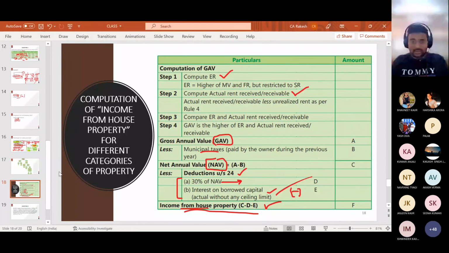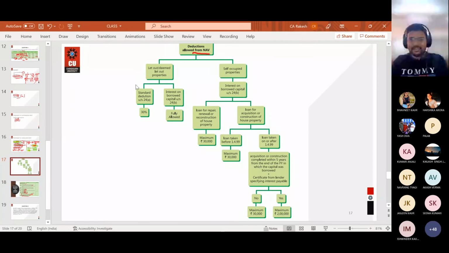So what are the deductions? What are these deductions under section 24? These are the deductions. The last slide, and then this particular topic will be over.